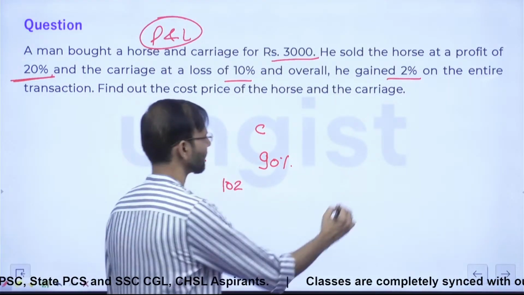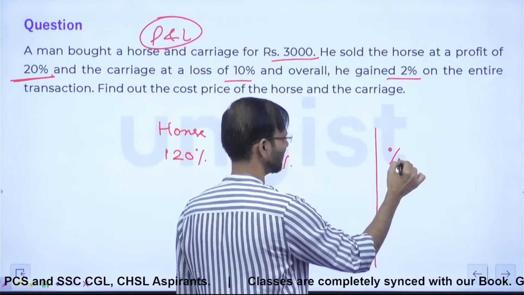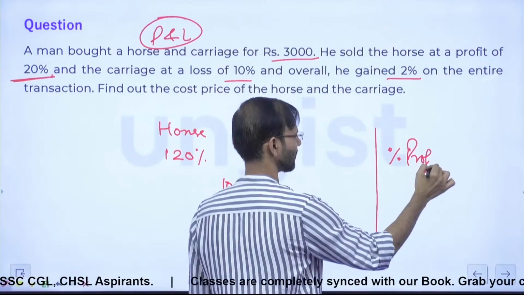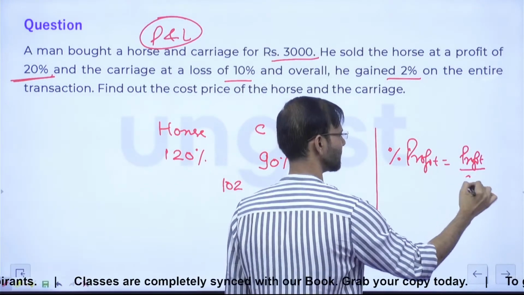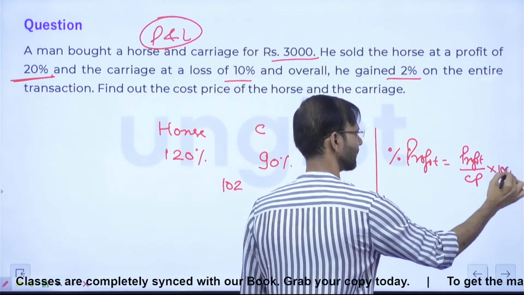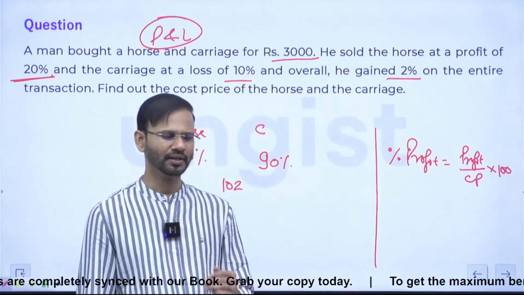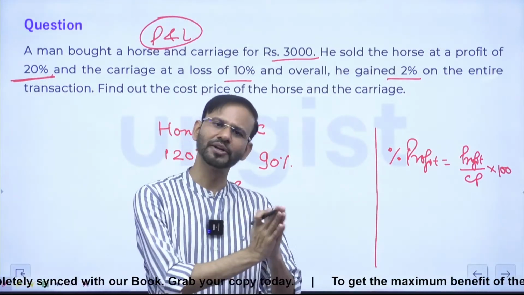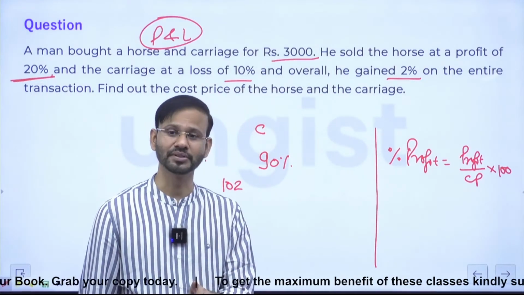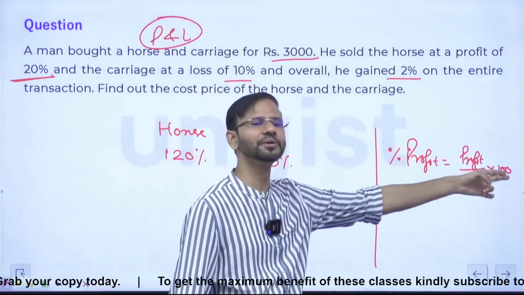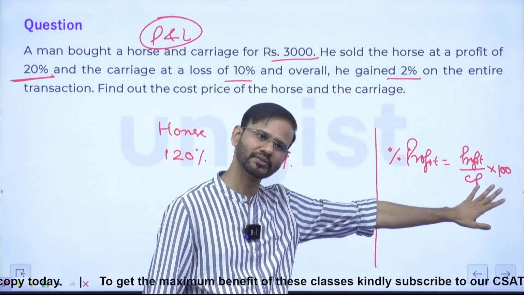See, everyone, percentage profit means profit divided by CP into 100. यही होगा ना? जैसे मान लीजिए, if you made a profit of 10 rupees out of 100 rupees, so you made a profit of 10% actually. So 10 divided by 100 into 100. Actually, the situation will be like this, right?